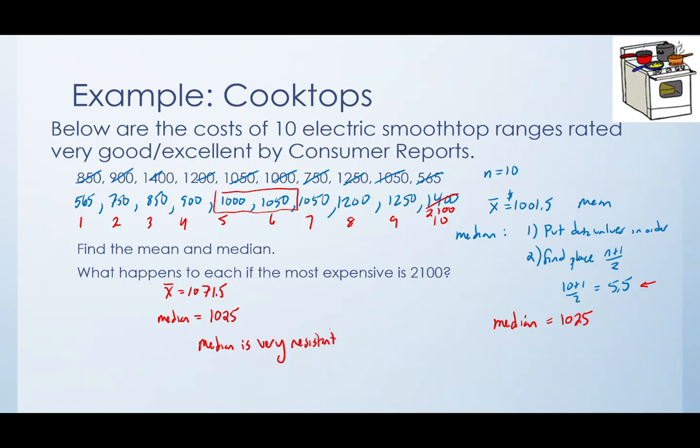It's kind of like not giving in to peer pressure. You know, you've got that $2,100 stove saying, come on, come up here. And the median's taking a few steps over to that higher data value, right? But the median is saying, I know I'm staying right where I am. So the median is very resistant, does not change much, if any, when your extreme data values change.